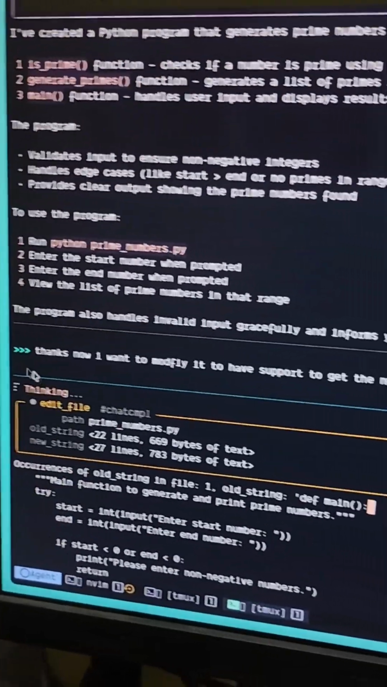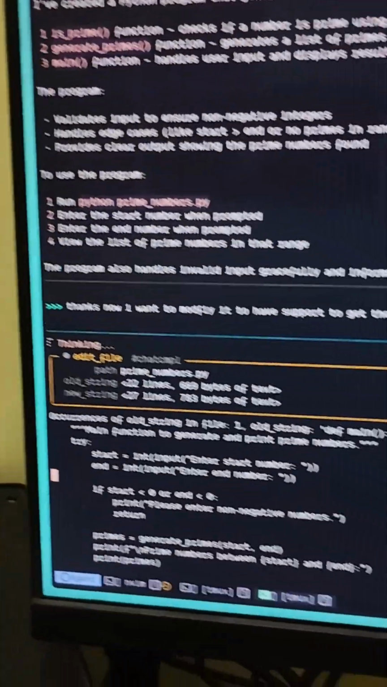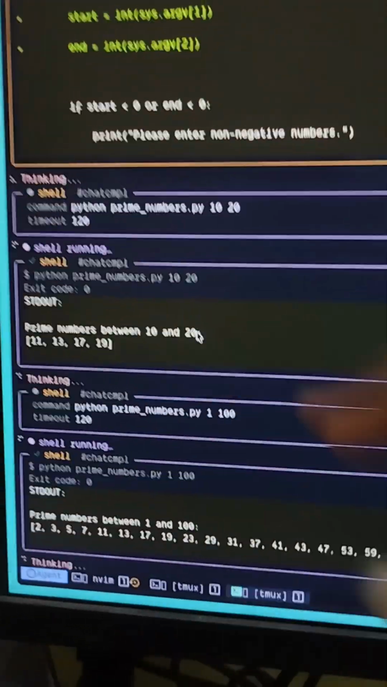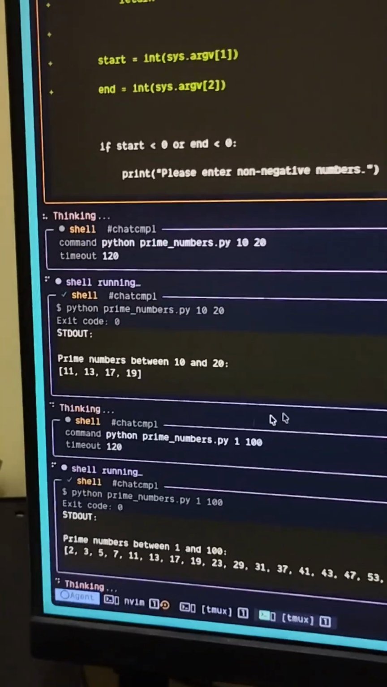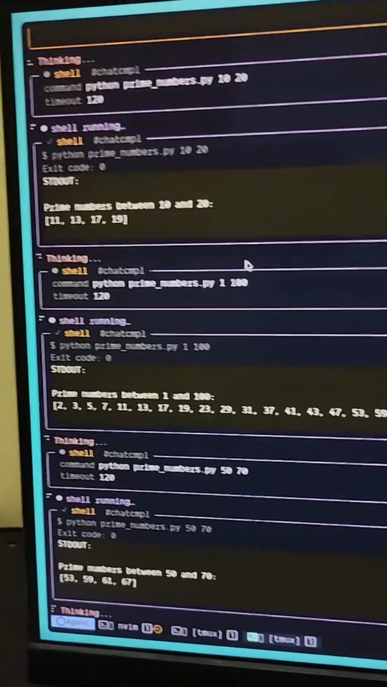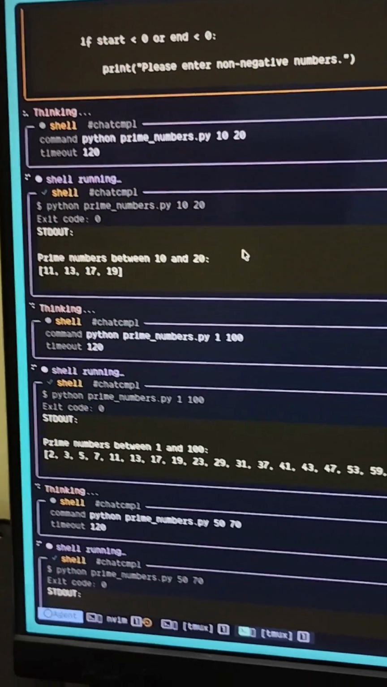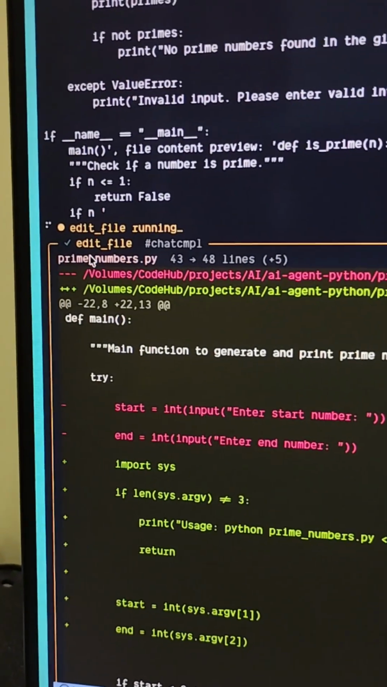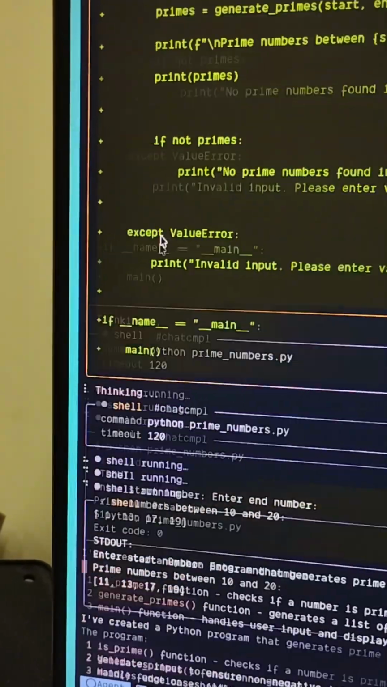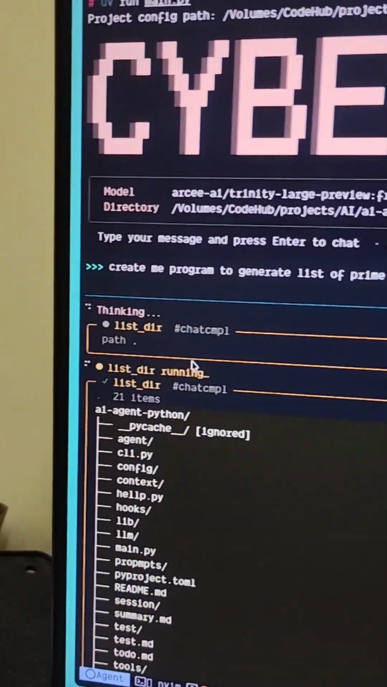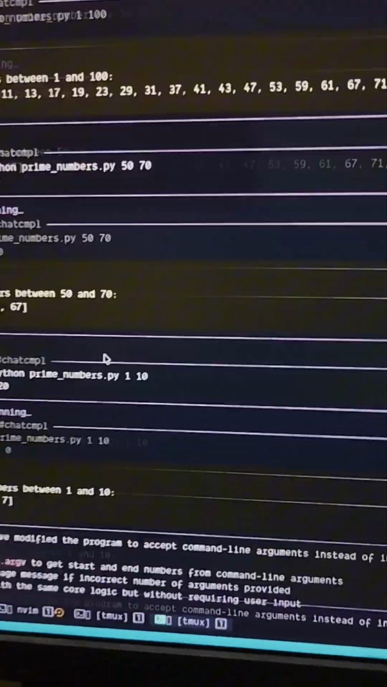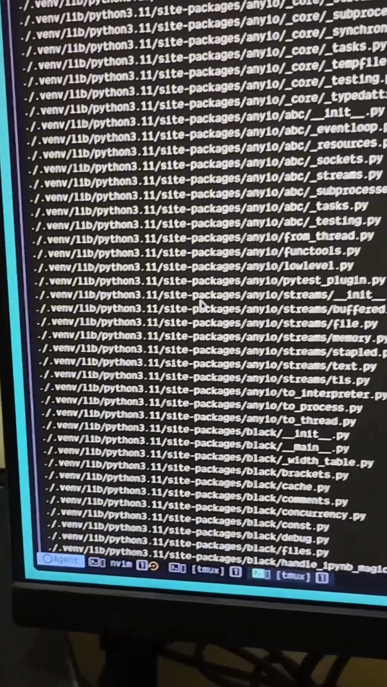Next I asked it to modify this program to accept the value from the arg values. So it started to modify my program, and it automatically started to test it out. It automatically gives some random inputs like 10, 20, 1 to 100, and it also started to verify whether all the outputs were right, with the set of tools I built. You can see it uses the shell tool, the edit file tool, the write file tool, and the list directory tool. So basically this is how the agent works. Whatever agents you are using, this is how they work.